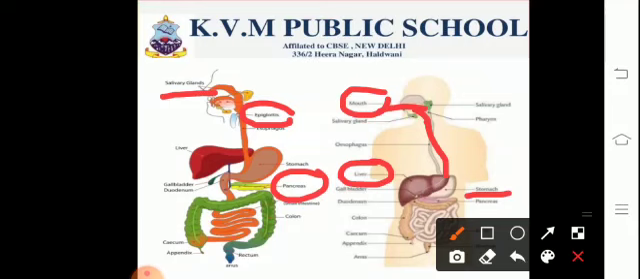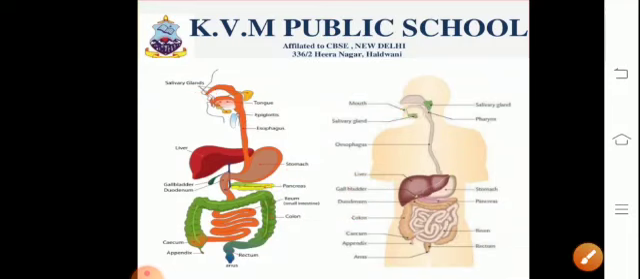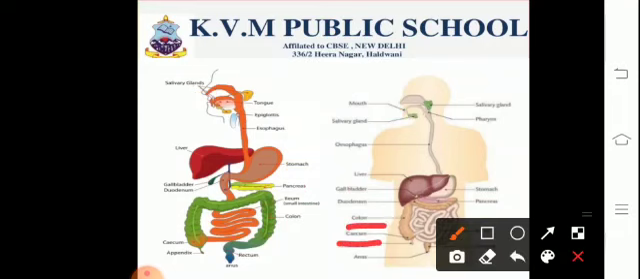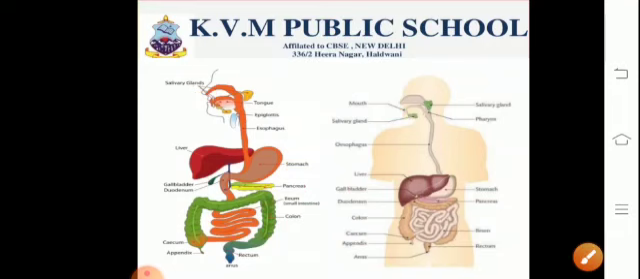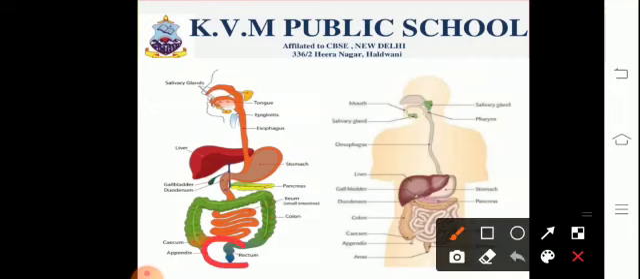The small intestine comprises three parts, that is duodenum, jejunum and ileum. The food then moves into the large intestine, which comprises the cecum, colon and rectum. Finally, the waste is eliminated through the opening which is referred to as the anus.